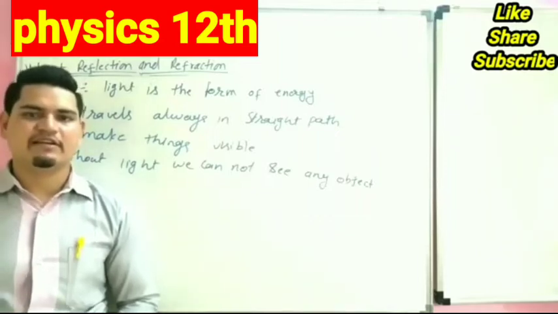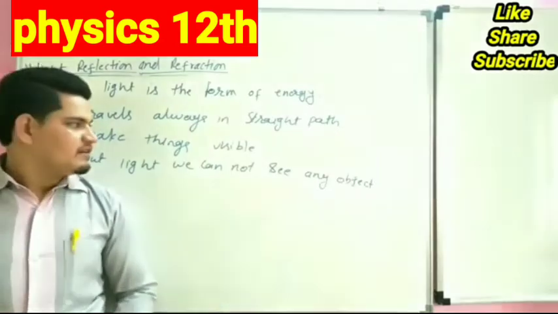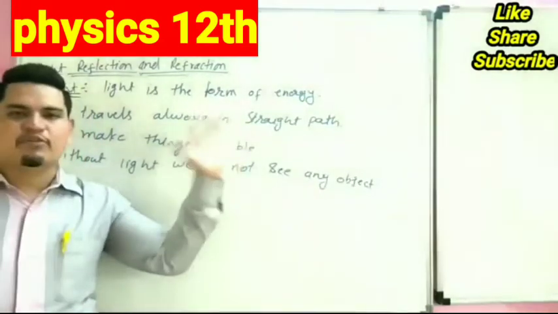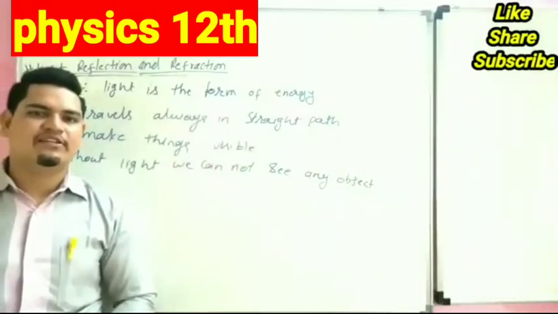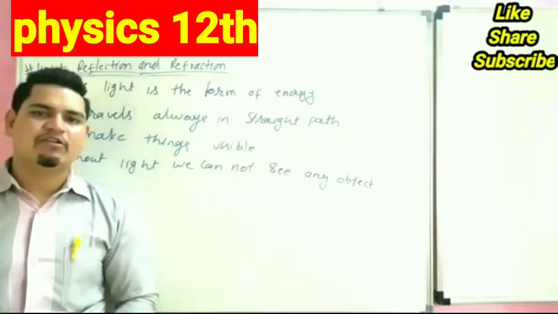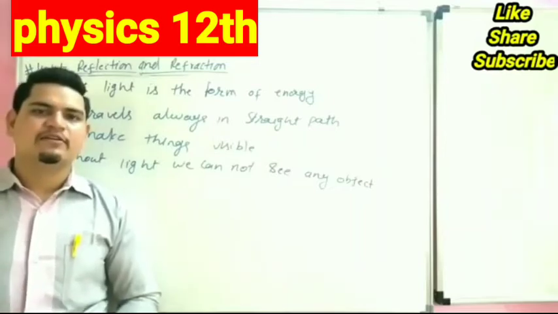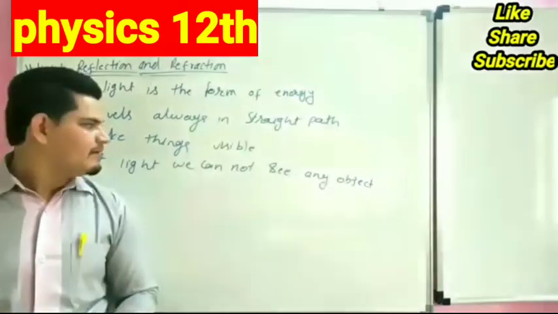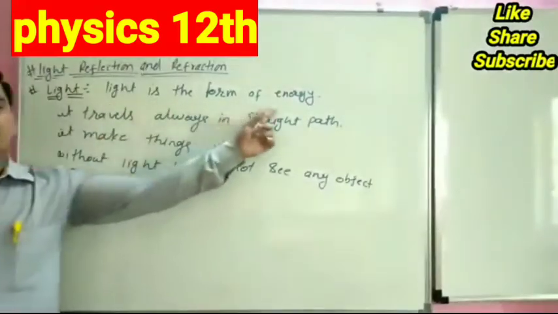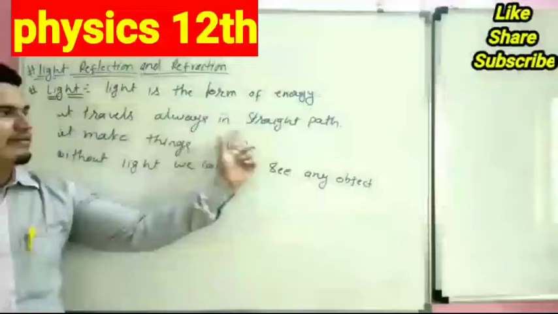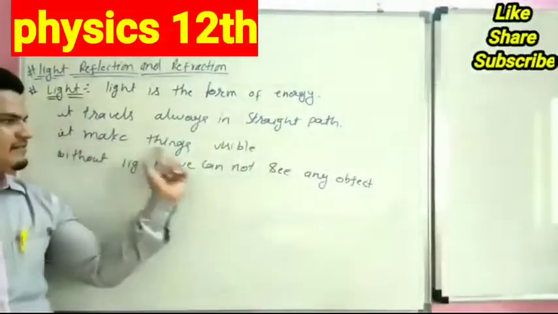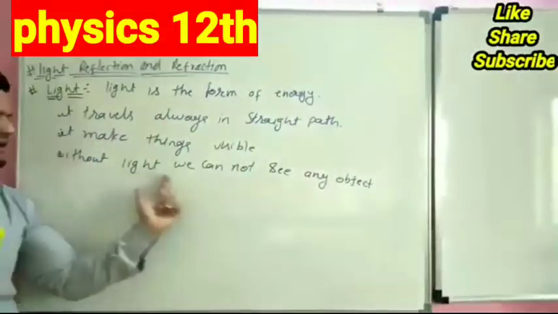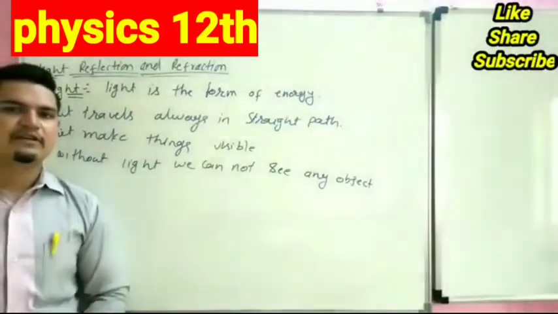Shadow is the proof that light always travels in a straight path, because a shadow forms when an object comes in the path of light. Without light, we cannot see any object.